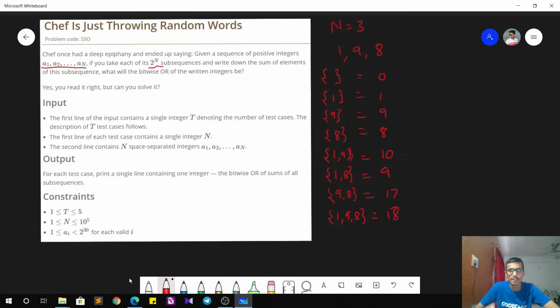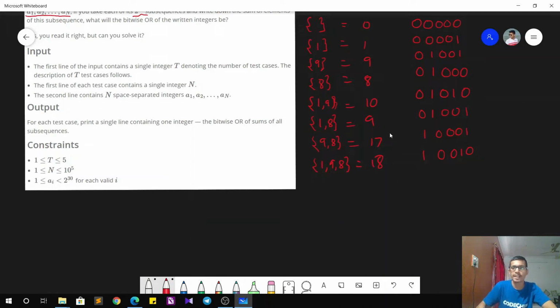After writing the sum of each subsequence, we have to then represent them in binary form. So let's see how these numbers will look in binary representation. After writing the binary representation of all these 2 to the power n sums, we have to then take the bitwise OR of all these numbers.